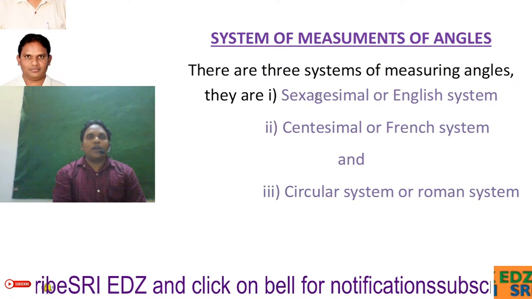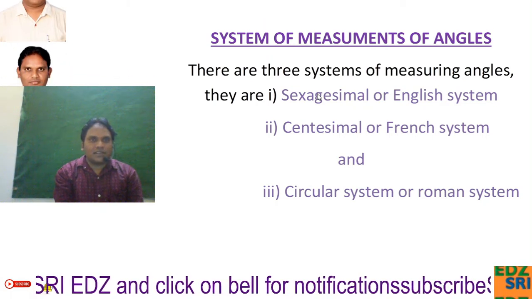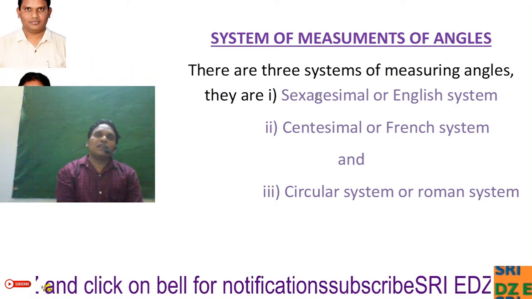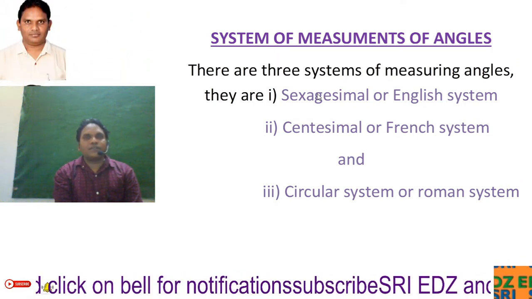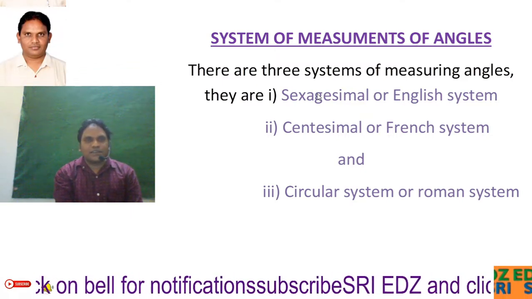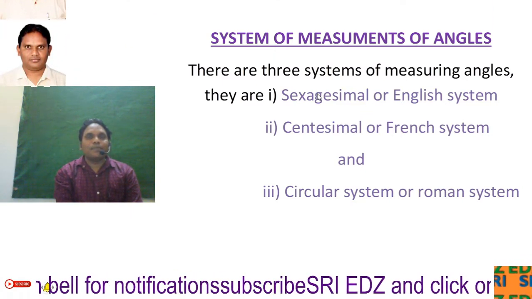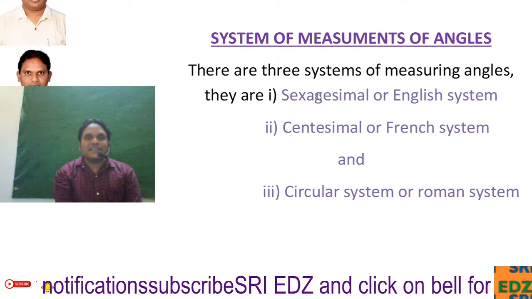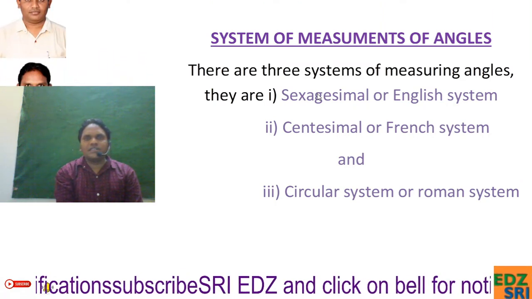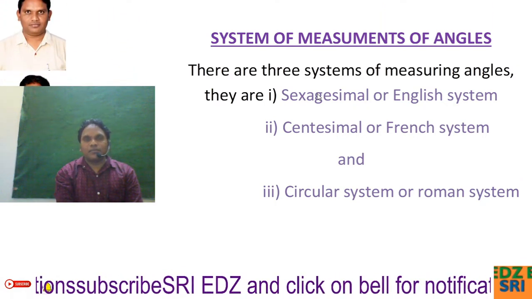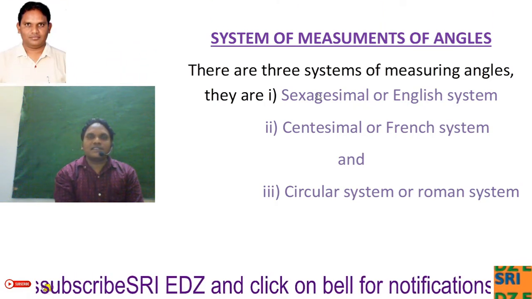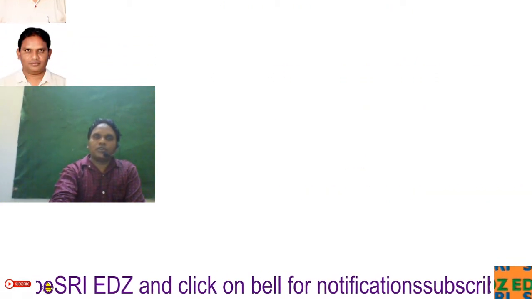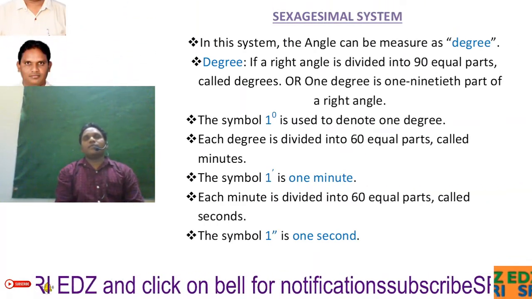So, here we have to measure the angle. We will measure the angle in different ways. There are three systems of measuring angles. The first one is the sexagesimal system, also called the British system or English system. The second one is the centesimal system, or French system. The third one is the circular system, also sometimes called the Roman system. These are the three different types of measurements.